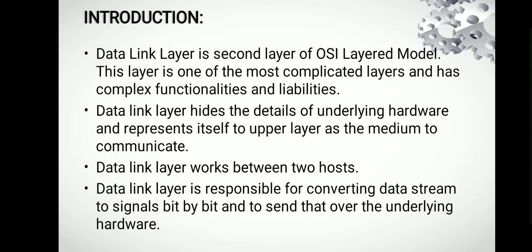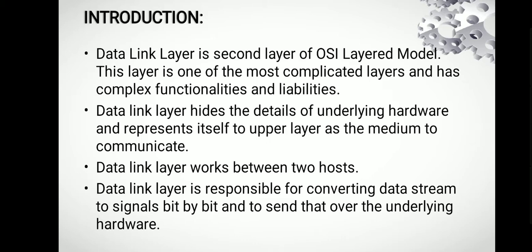Introduction. Data link layer is the second layer of the OSI layered model. This layer is one of the most complicated layers and has complex functionalities and liabilities. Data link layer hides the details of underlying hardware and represents itself to the upper layer as the medium to communicate. Data link layer works between two hosts.